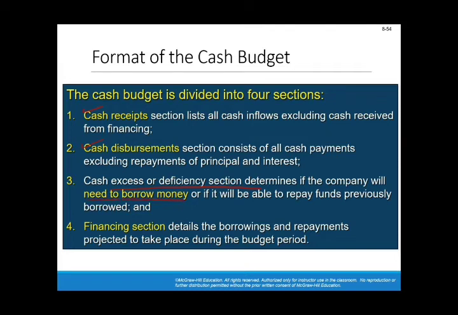For example, if in April you ended up with $5,000, and as a policy, the company needs to keep at least $20,000 in its cash balance, you need to borrow on top of this value $15,000. Finally, the financing section determines whether you need to borrow or repay some loans. So here, for example, you need to borrow. At some point in time, you'll have to repay this loan.